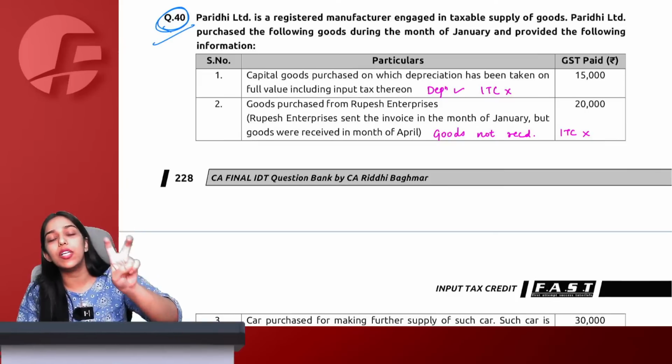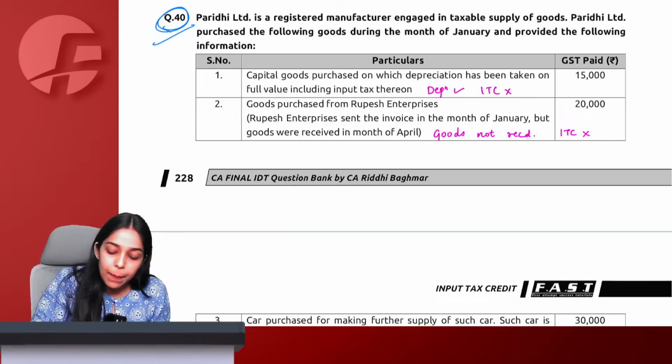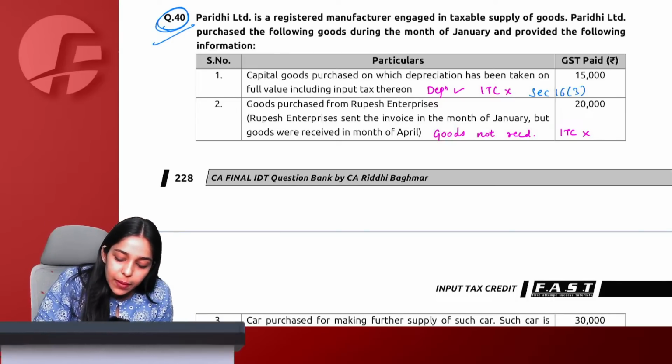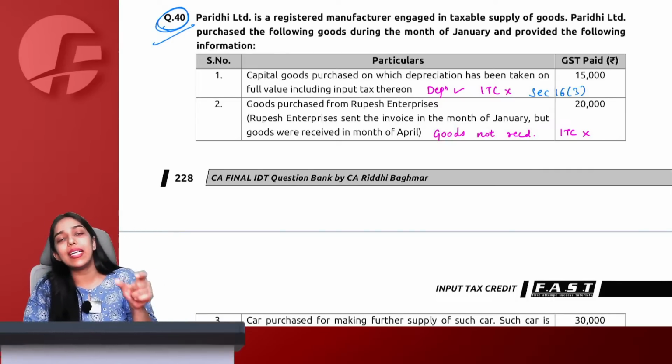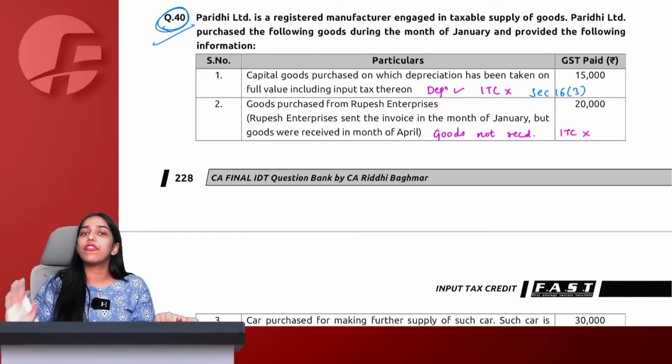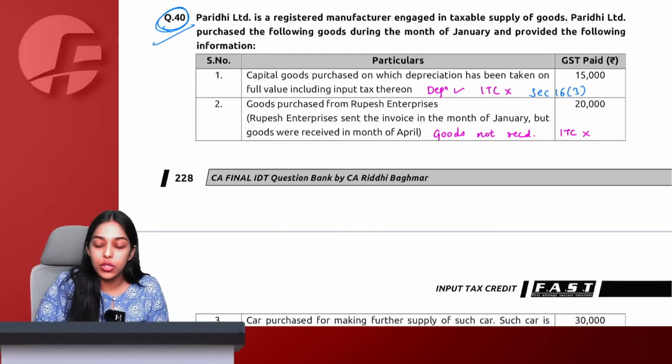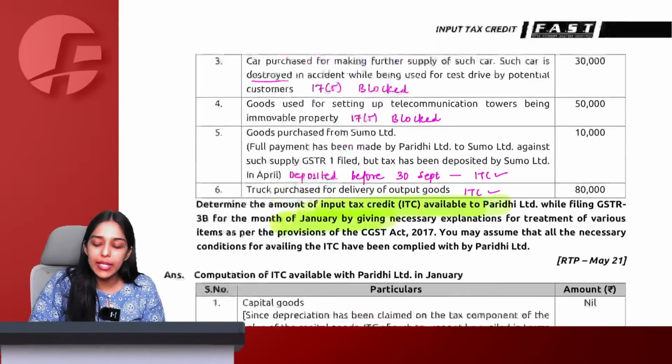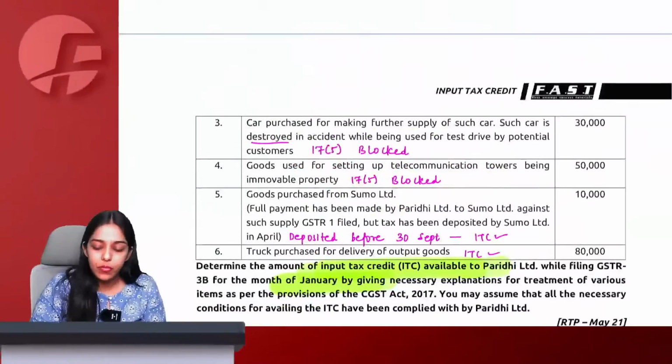If full value including ITC depreciation you take, then according to section 16(3), your ITC will be blocked. You can take either depreciation of the GST amount or you can take full ITC of the GST amount. You cannot take both. Therefore, section 16(3) will block the ITC of this 15,000. Understood.